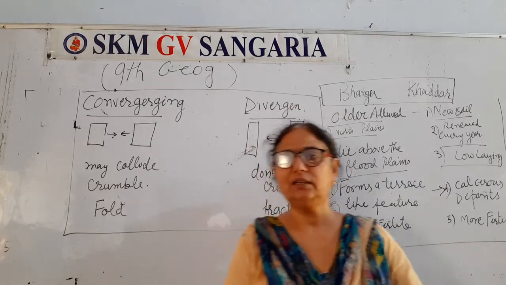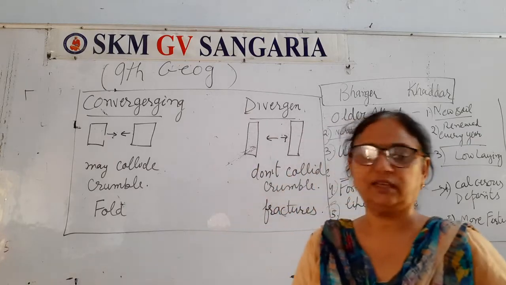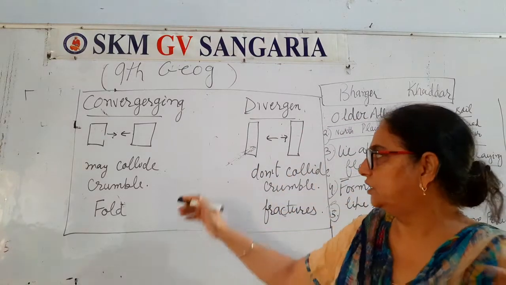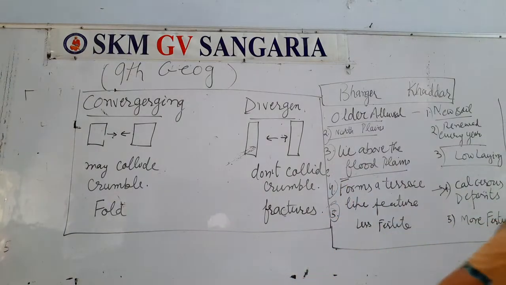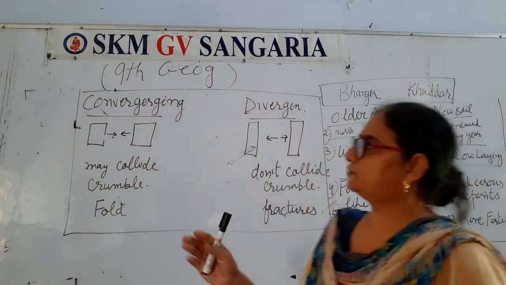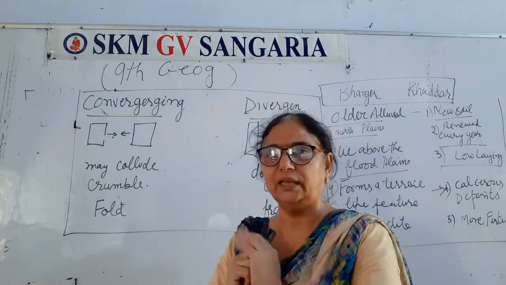So here we will try to categorize all these things, right? Convergence of the earth plates tectonic boundaries takes place when these plates come closer, they may collide and crumble each other.